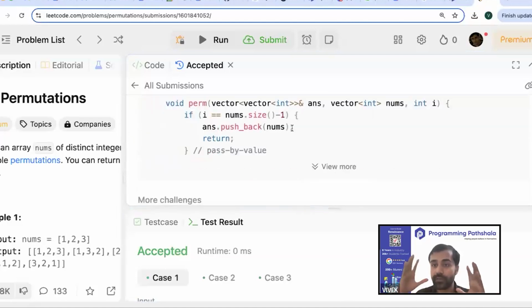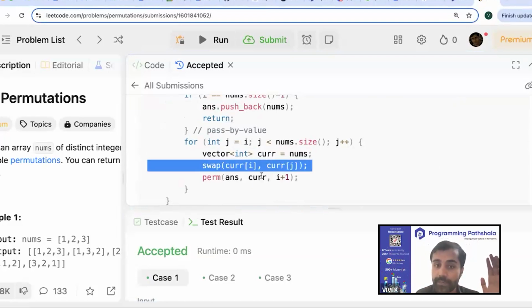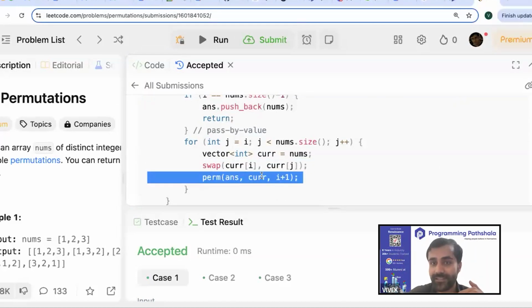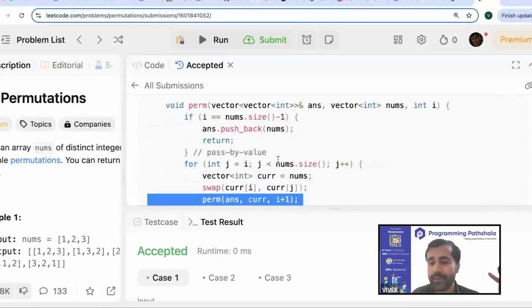So do you understand why it worked? It worked because in this case, you are not disturbing the input that a function call has. So let's say your initial function call has 1, 2, 3. That 1, 2, 3 will remain 1, 2, 3 because you are not disturbing it. You are creating a copy of it and you are disturbing that copy and passing that copy. Now that other function which you call, that also does the same thing. It keeps its input with itself and it creates a copy, disturbs that copy and passes that copy to the child. And it gets accepted because here the test cases are not that heavy and anyways the value of n is very small.